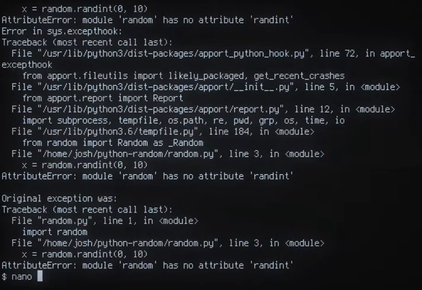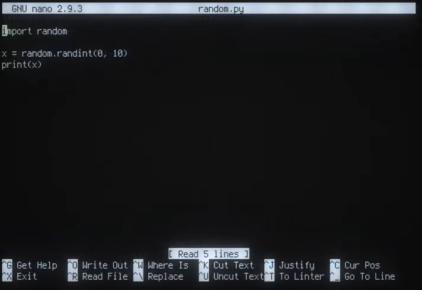And when you go back to the code, this import command says go find a Python file called random. And it looks in the current directory, and then it looks in the other places where Python is installed. So it finds a file called random in the current directory. It's this file itself. So it kind of gets in this loop of trying to import itself. It never actually gets to import the real random library.